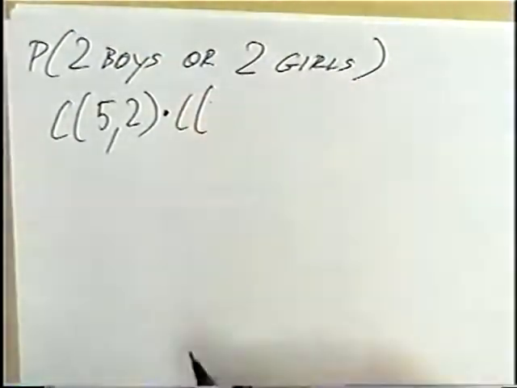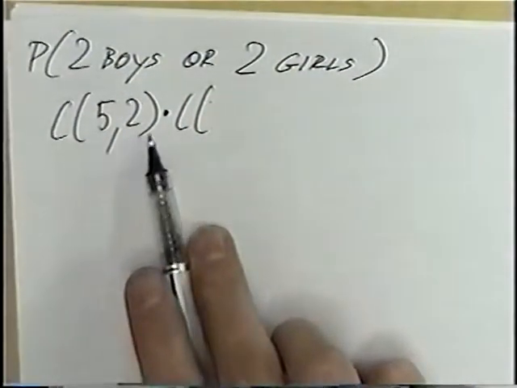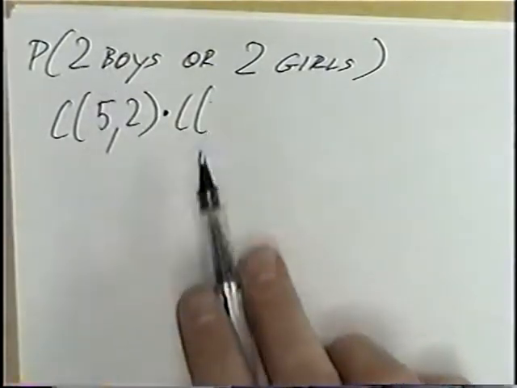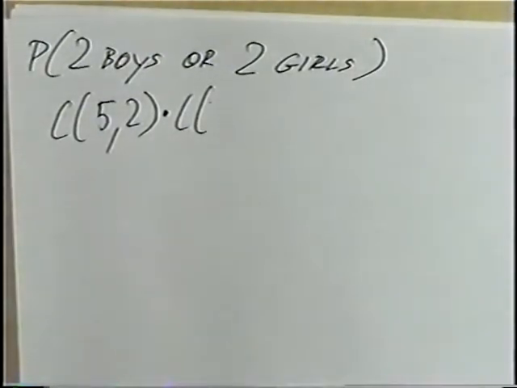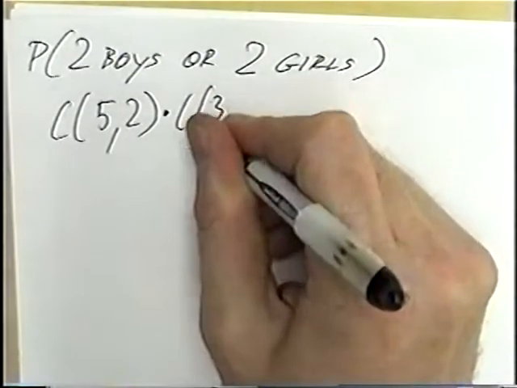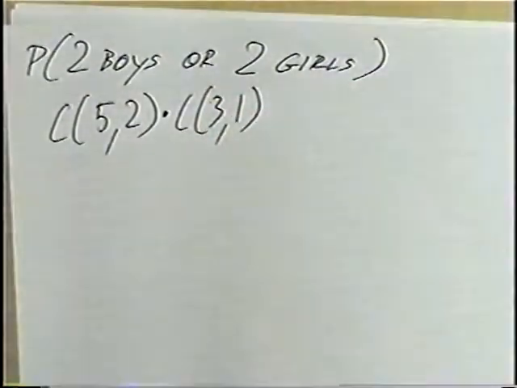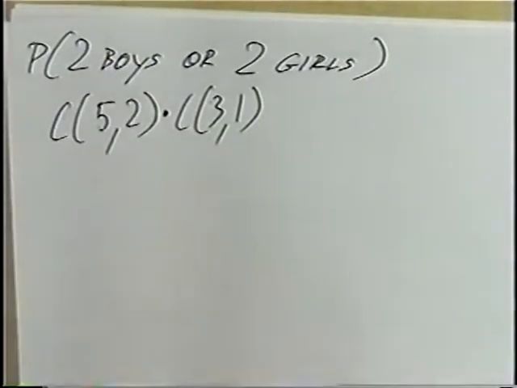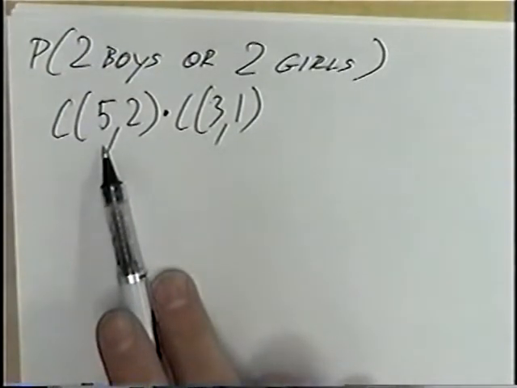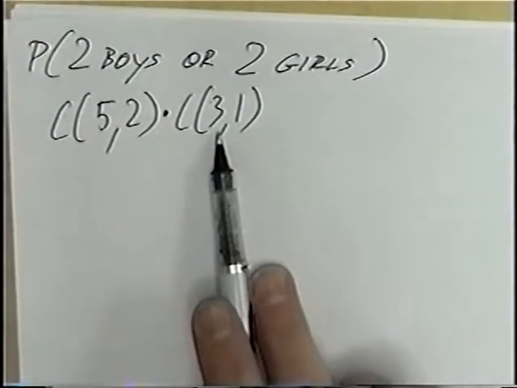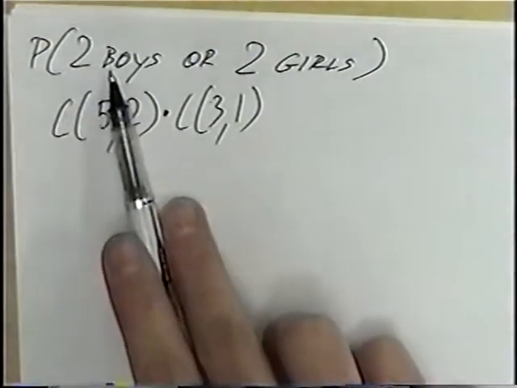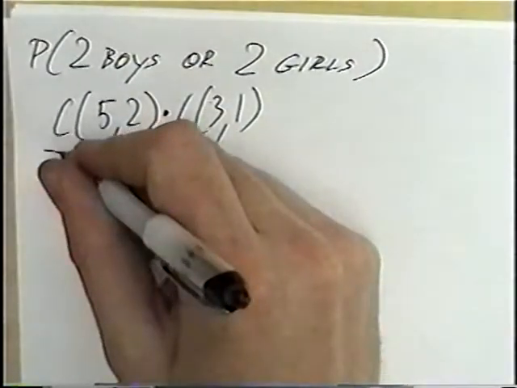So we'll have a second combination for having 1 girl from the 3 that we pick. The amount of girls would be 3, and if we pick 2 boys, we'll have a single girl we'll be picking. So the number of ways to pick 2 boys would be combination 5, 2 for the 2 boys, and combination 3, 1 for the 1 girl in the 2 boys scenario.